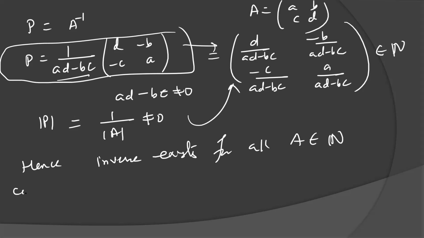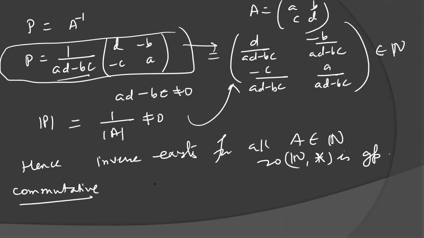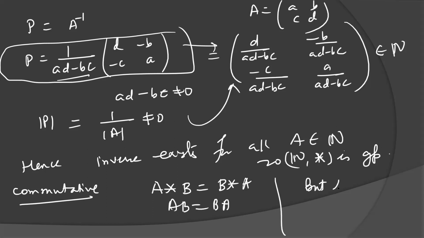Next is the commutative property. So N with respect to matrix multiplication is a group because all four properties are satisfied. Now for the commutative property, we have to prove that A operation B equals B operation A, or AB equals BA. But in general, we know that matrix multiplication is not commutative.